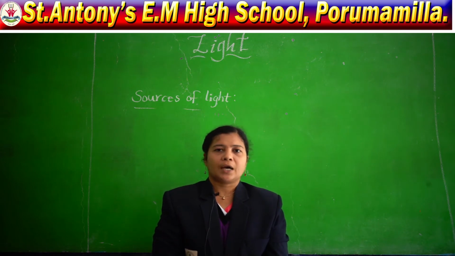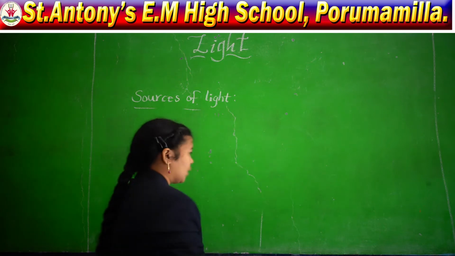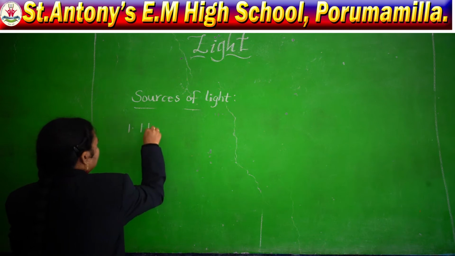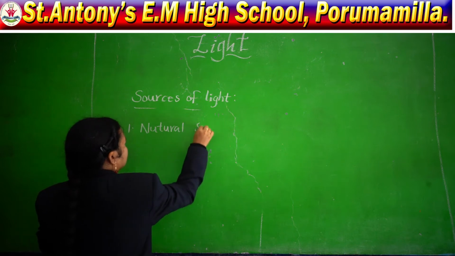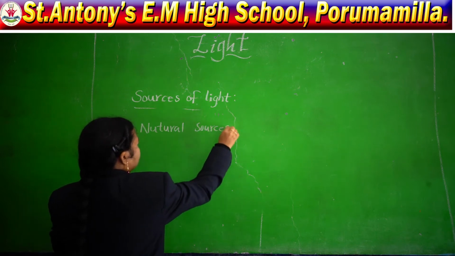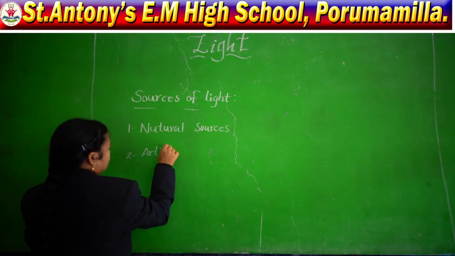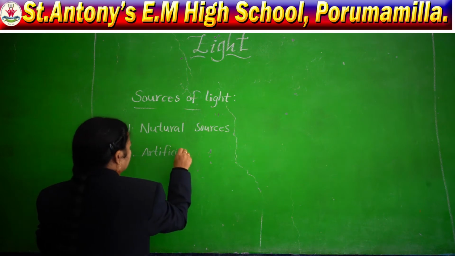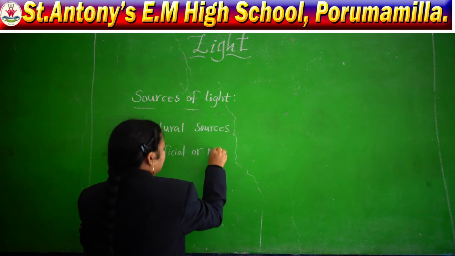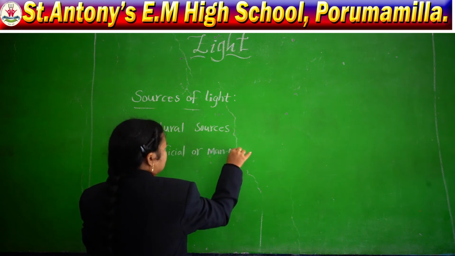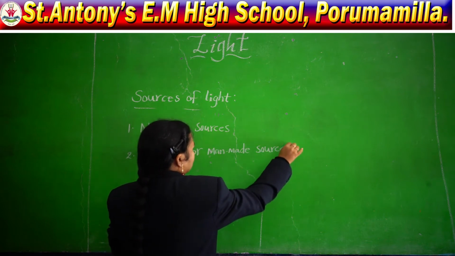In that we have two types of sources of light. The first one is natural sources, and the second one is artificial or man-made sources.